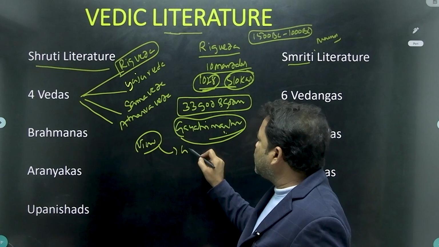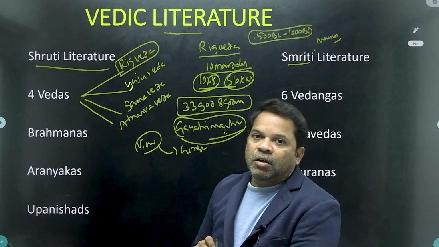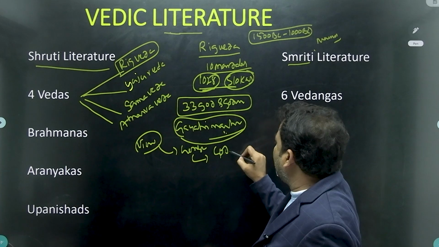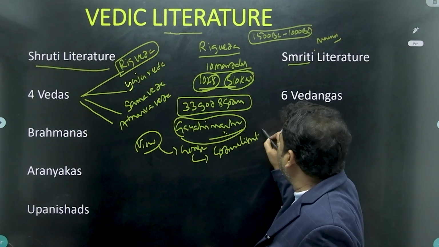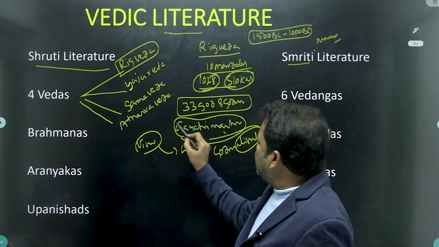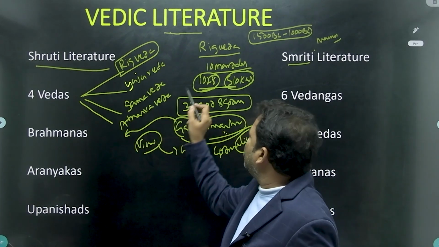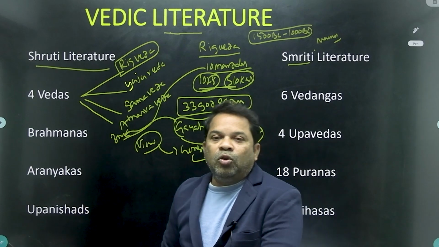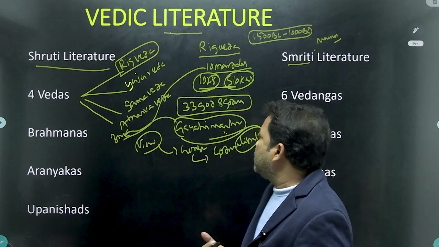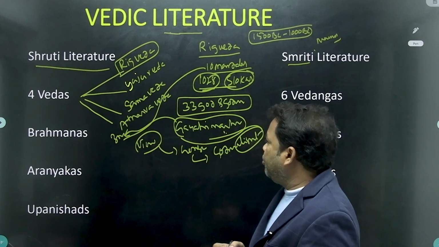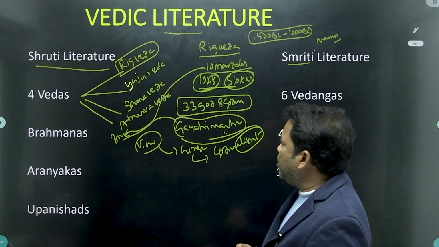Goddess Savitri was treated as goddess of light, and you know the importance of light. This Gayatri mantra belongs to the third mandala of Rigveda. Yes, we just remember.